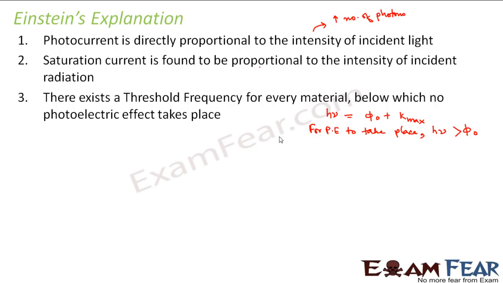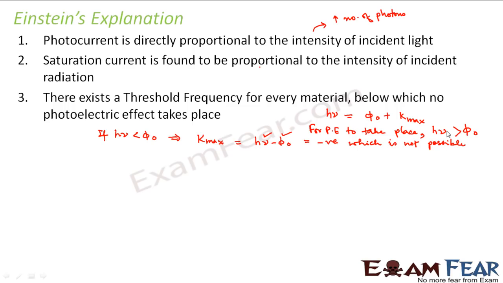Now what happens if h nu is less than phi? In that case, what will happen to this K max? This is h nu minus phi naught. Since h nu is lesser than phi naught, this K max will become negative, which is not possible, because can kinetic energy be negative? Kinetic energy can never be negative.